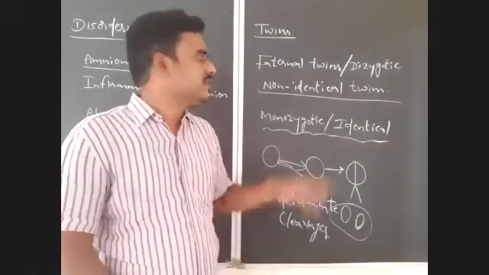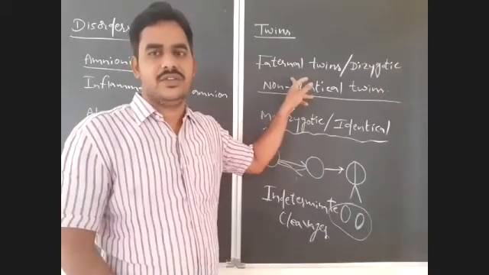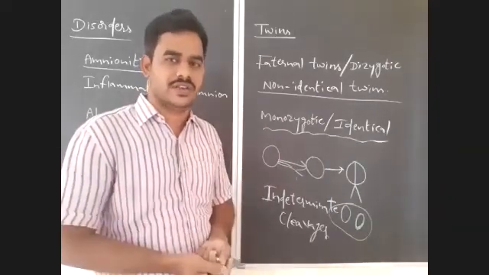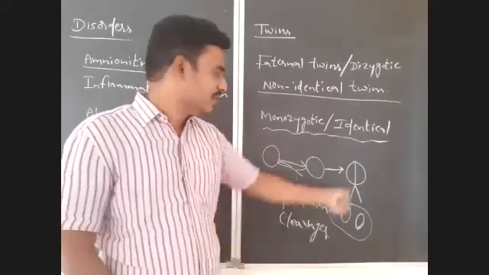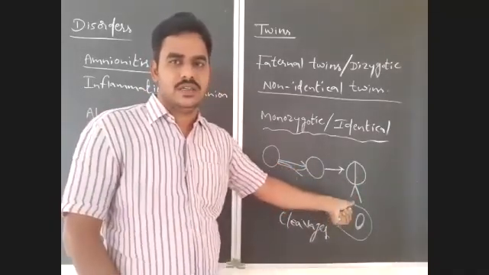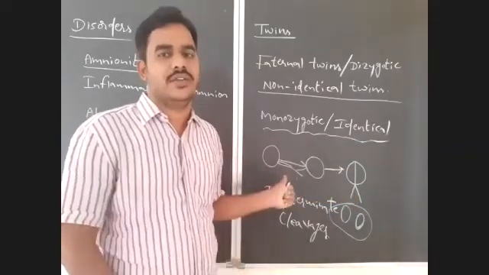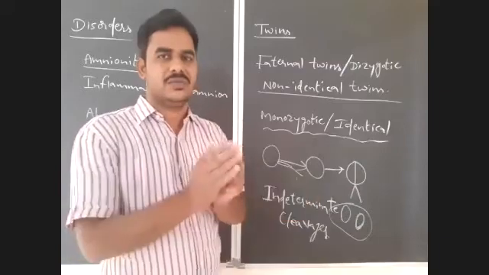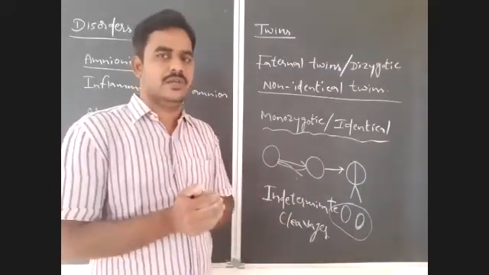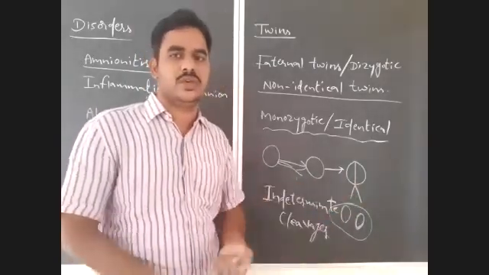See, in the majority of cases we notice fraternal twins, or dizygotic twins, or non-identical twins. Whenever there is separation of blastomeres from the morula, only then will there be a chance for monozygotic twins. It is a rare condition. The blastomeres are not usually separated in normal conditions, but in very rare conditions they get separated from each other, which leads to monozygotic twins.